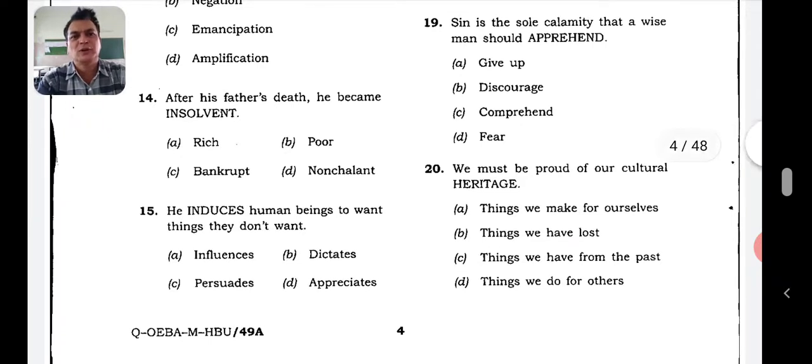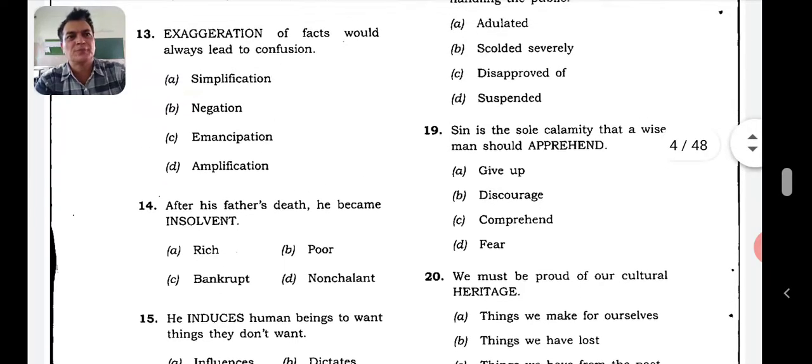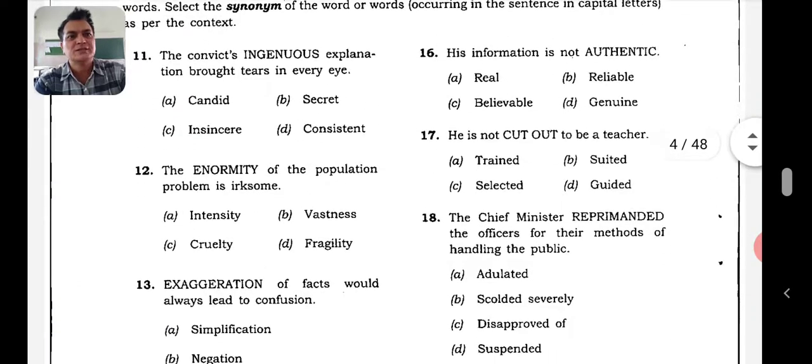Let's go to the 15th one now. He induces human beings to want things they don't want. He persuades. Persuade would be a right answer here as compared to all other options given there. Persuades. Let's go to the 16th one here.